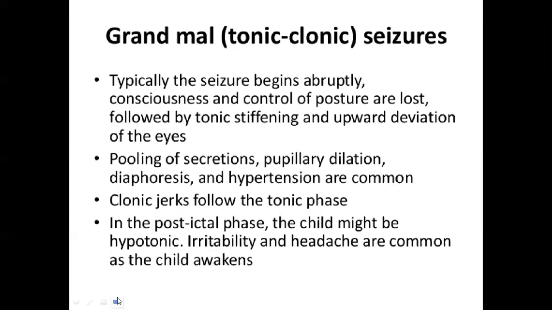Grand mal seizures or tonic-clonic seizures. Typically, the seizures begin abruptly. Consciousness and control of posture are lost, followed by tonic stiffness and upward deviation of eyes. Pooling of secretions, pupillary dilation, diaphoresis, and hypertension are common. Clonic jerks follow the tonic phase. In the post-ictal phase, the child might be hypotonic. Irritability and headache are common as the child awakens.